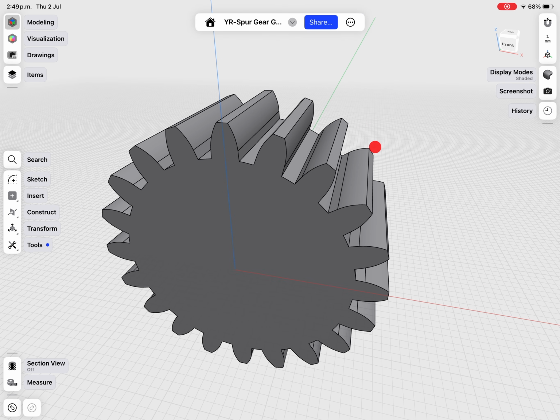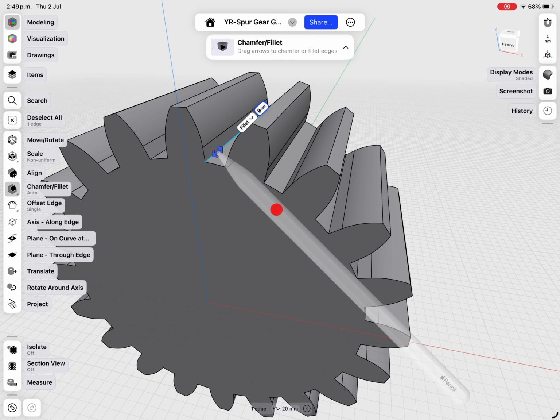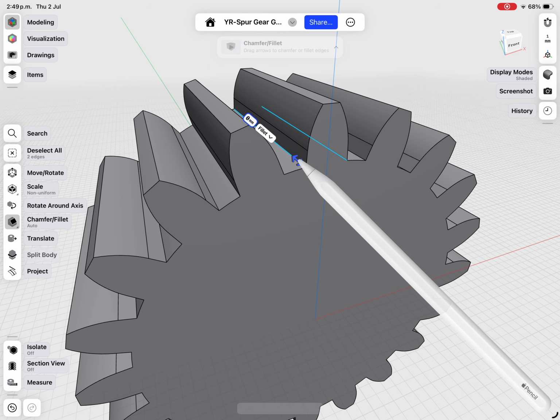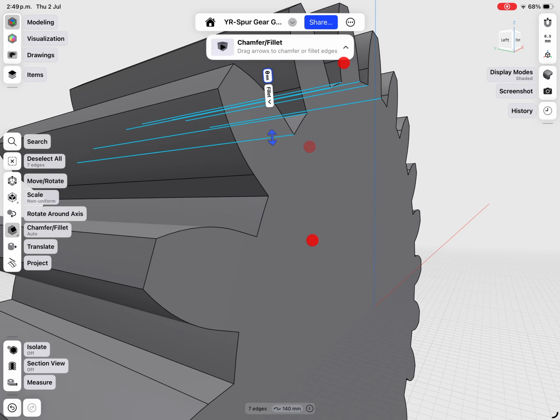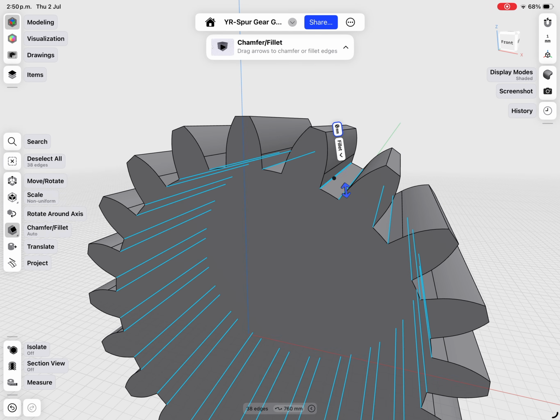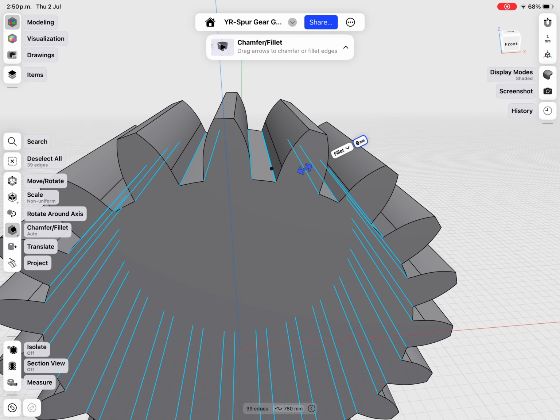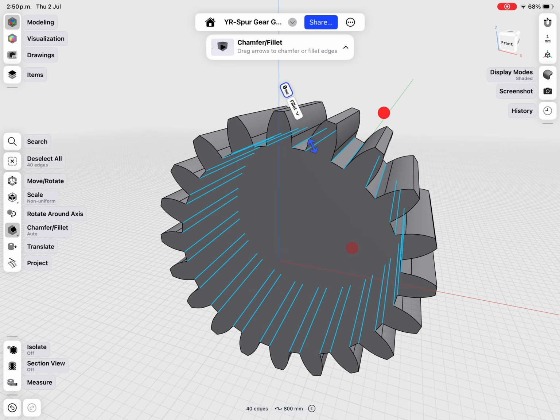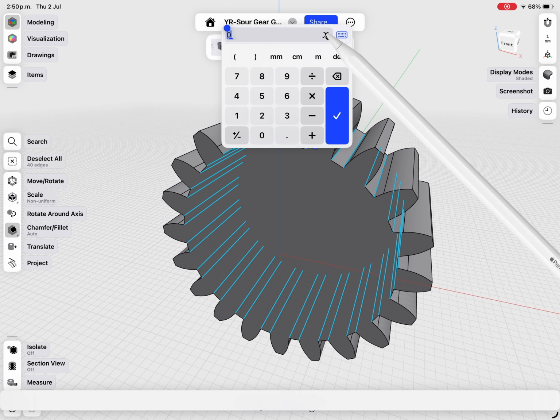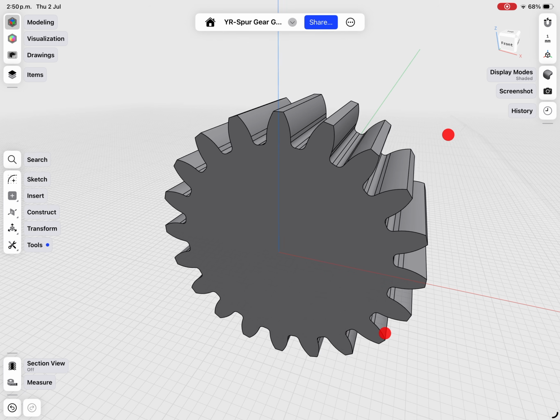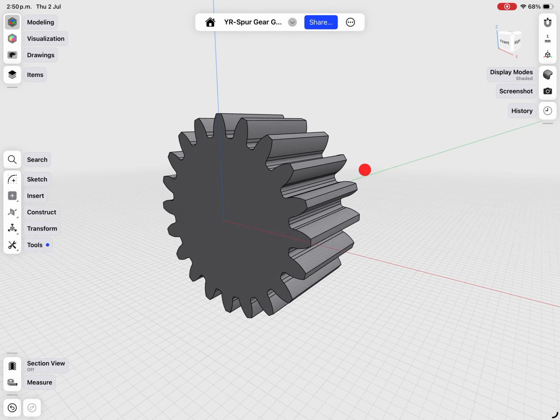Now we can apply the root fillet. So let's select all these edges. And the fillet will be also a variable. So let's choose root fillet and done. Great. So now we have our gear.